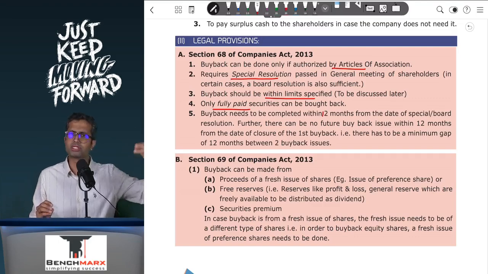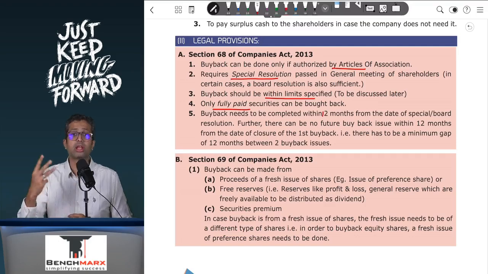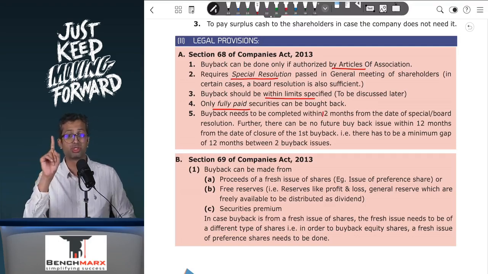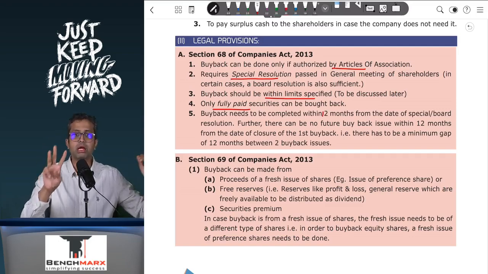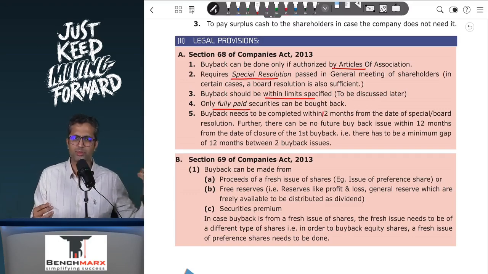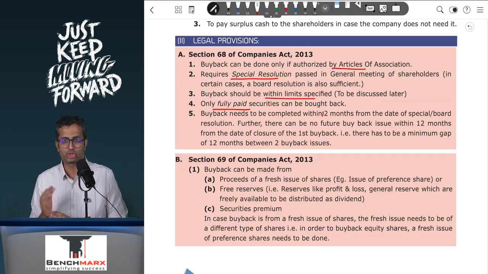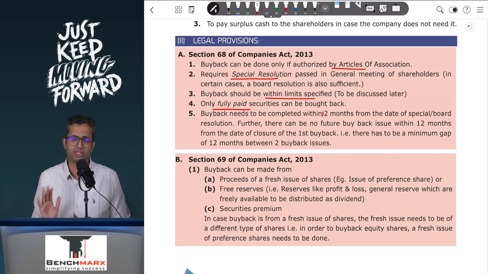However, if a company is following accounting standards as per section 133 of the Companies Act, then there are only three uses which are permitted for the securities premium. That is, you can use it for bonus shares, you can use it for writing off discount on issue or cost of issue of debentures, and third, you can write off for the purpose of buyback. So these are the three uses permitted. Basically, preliminary expenses write off as well as premium on redemption of preference shares or debentures are not permitted for companies which are following accounting standards as specified by section 133.